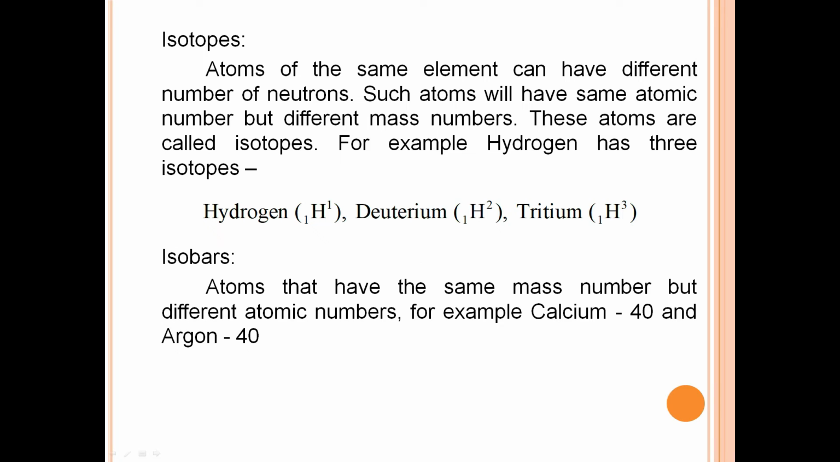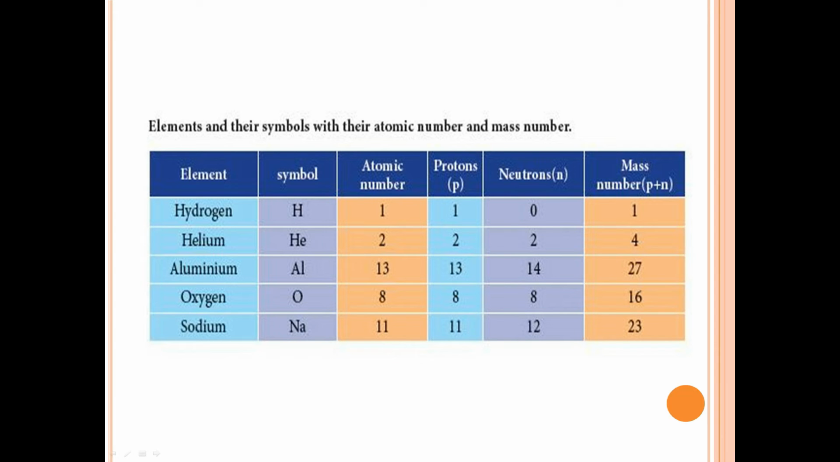For example, hydrogen has 3 isotopes: hydrogen, deuterium, tritium. Isobars. Atoms that have the same mass number but different atomic numbers. For example, calcium-40 and argon-40. This tabulation represents the elements and their symbols with their atomic number and mass number.